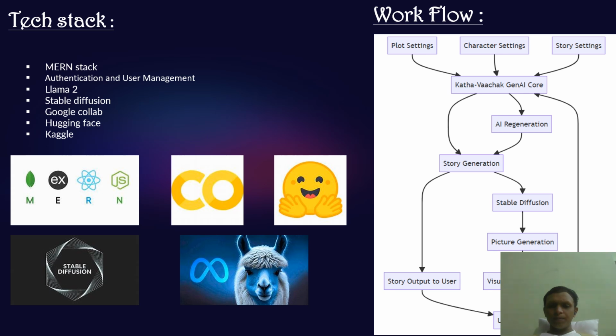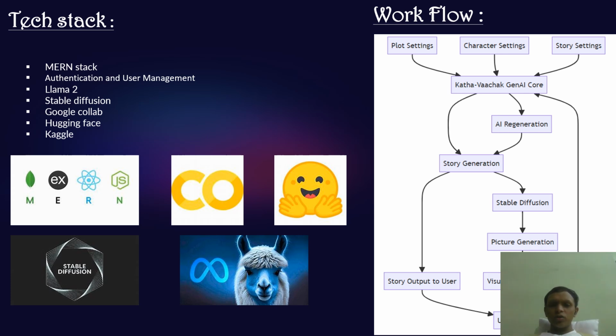based on inputs. Stable Diffusion is used for generating visuals to complement the stories and provide an enhanced multimedia experience. Google Colab, a platform for developing and testing AI models, including Llama 2 and Stable Diffusion, with the necessary computational resources. Hugging Face provides pre-trained models and APIs for natural language processing and AI workflows.